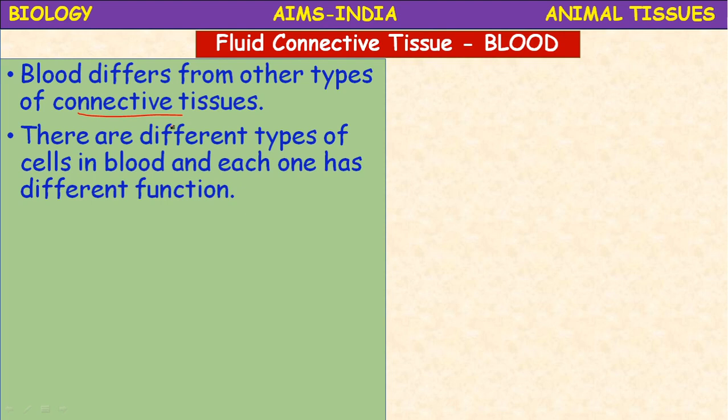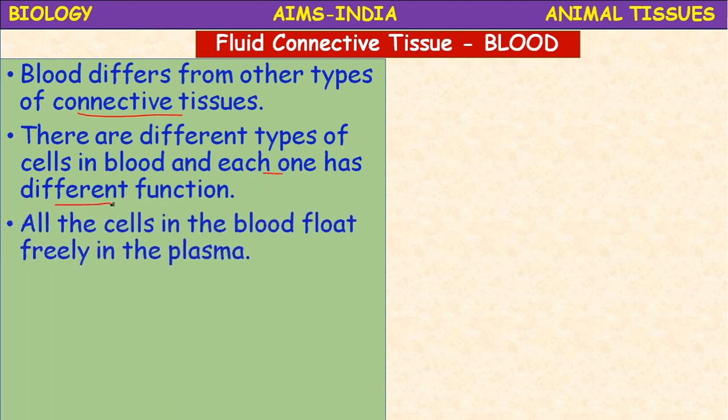There are different types of cells present in the blood. Each one has a different function. All the cells in the blood float freely in plasma.